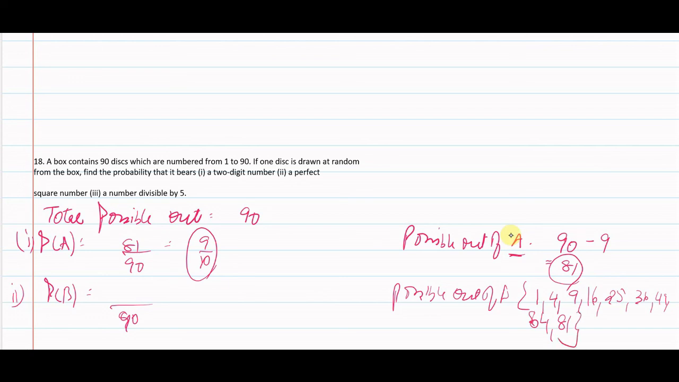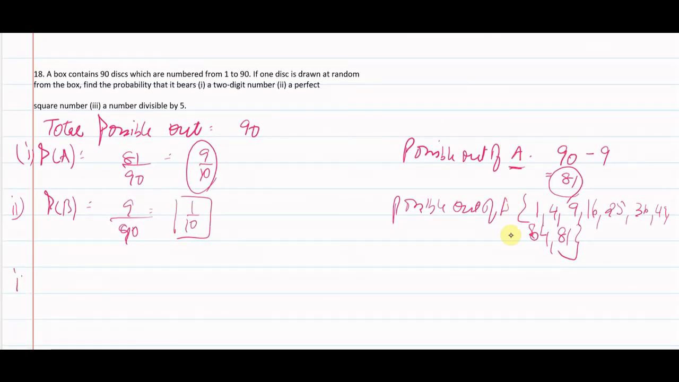1, 2, 3, 4, 5, 6, 7, 8, 9. 9 numbers. So the probability would get reduced to 1 by 10. Third one, probability of event C: a number divisible by 5. Again, total outcomes are 90. Possible outcomes of event C.